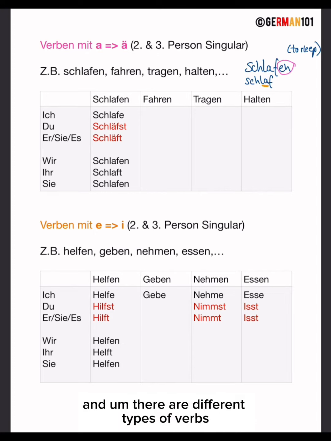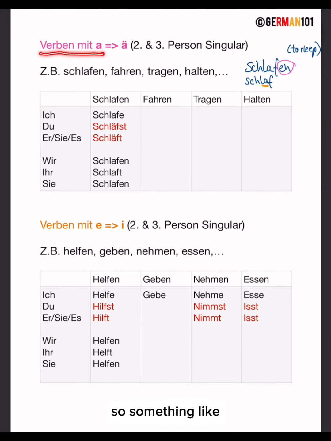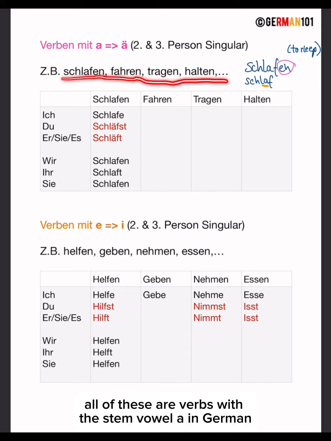And there are different types of verbs who have different stem vowel changes. I know this sounds confusing, but we'll go through it in a second, all in an order so it's not as overwhelming. And we will start with the verbs with a stem vowel a. So something like schlafen or fahren, tragen, halten. All of these are verbs with the stem vowel a in German, right?